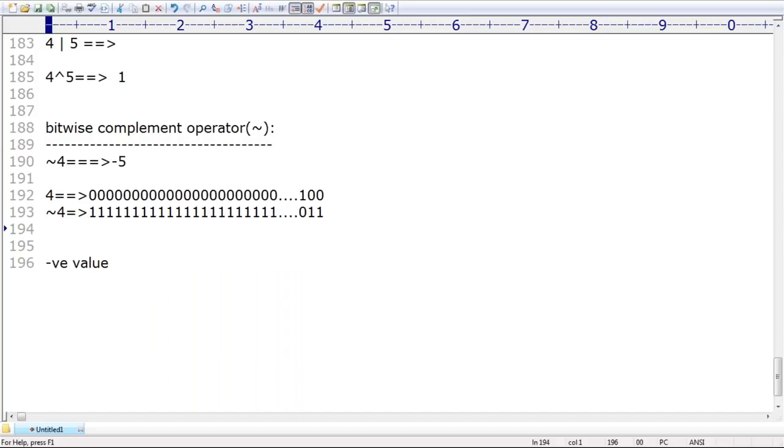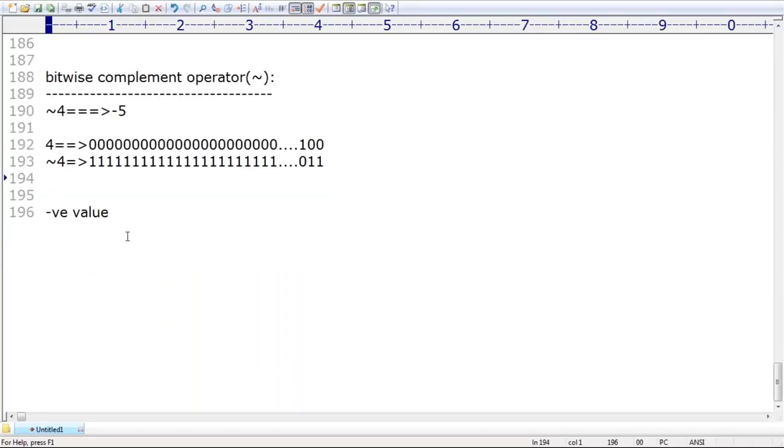Sir, how is the bitwise complement operator going to work? You are not required to worry this much about this level, right? Okay, that's all. These are various memory level things, just for the people who really require them. The people who don't know, just ignore these things. I hope everyone is able to understand, right?